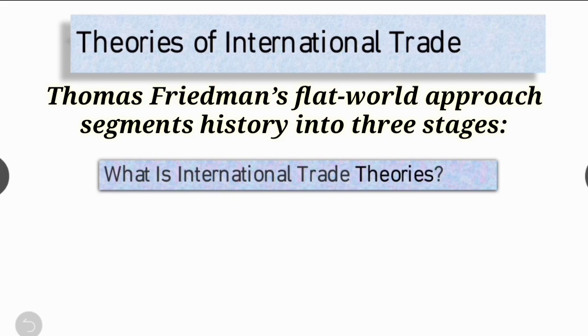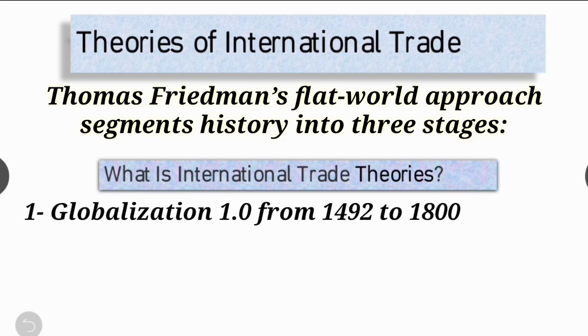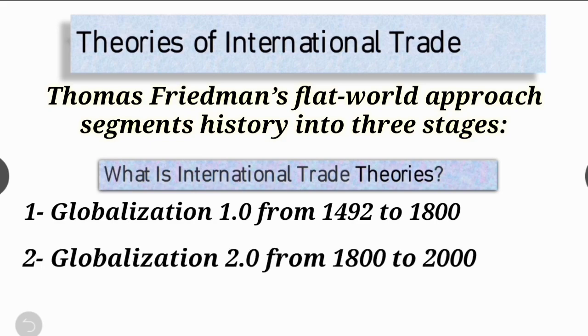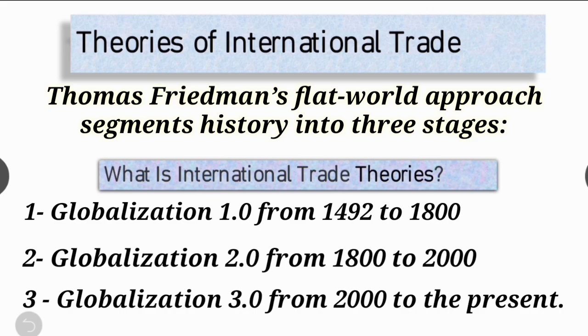Thomas Friedman's flat world approach segments history into three stages. These are globalization 1.0 from 1492 to 1800, globalization 2.0 from 1800 to 2000, and globalization 3.0 from 2000 to the present. In globalization 1.0, nations dominated global expansion. In globalization 2.0, multinational companies ascended and pushed global development. And today's technology drives globalization 3.0.